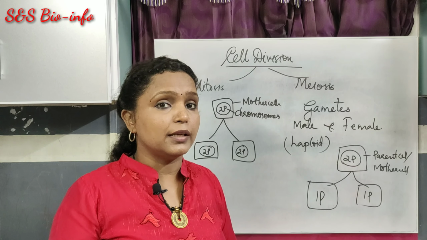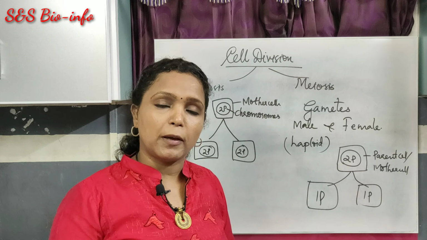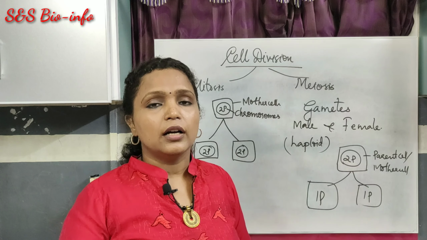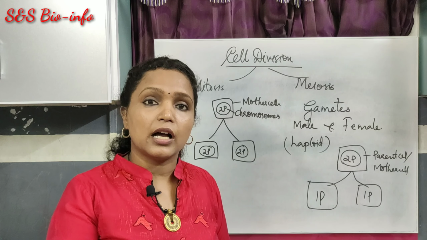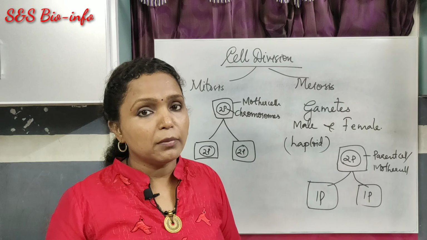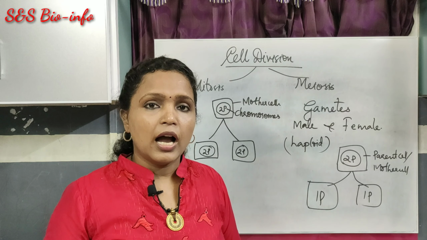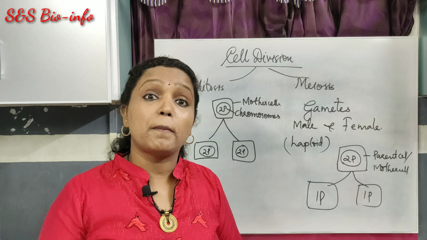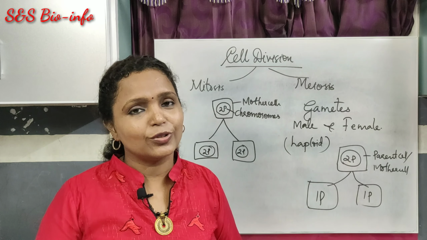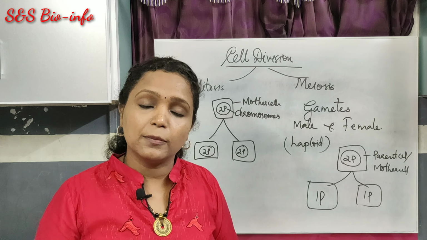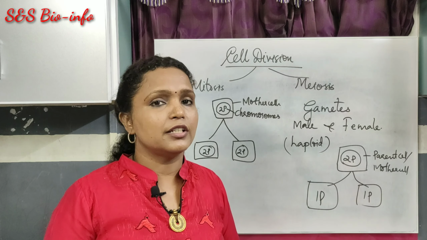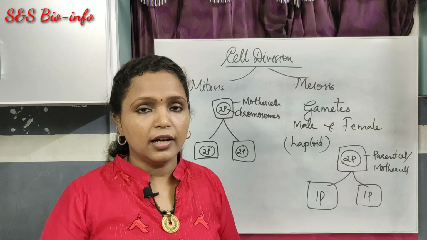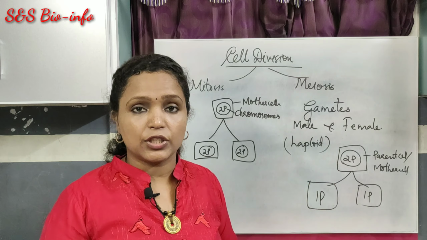For example, human beings. Human beings have 23 pairs of chromosome in the normal cell. But in the reproductive cell, in the case of male gamete, it has only 23 chromosomes. In the case of female gametes, it has only 23. At the time of fertilization, they reunite to form 23 pairs of chromosome in the zygote. So the child would get 23 pairs of chromosome, 50% of the chromosome from the father and 50% of the chromosome from the mother. That happens in the case of meiosis.